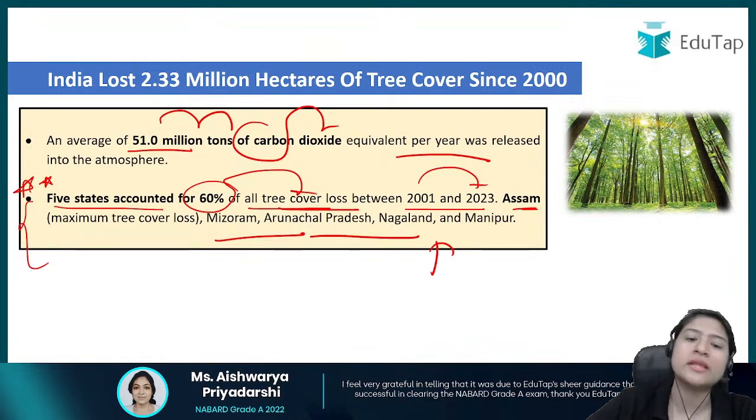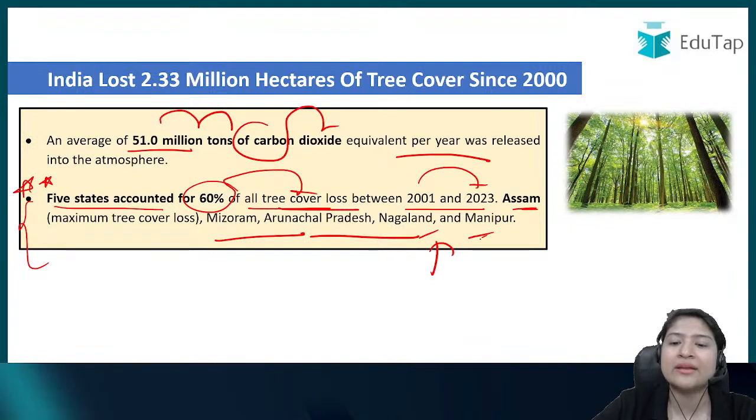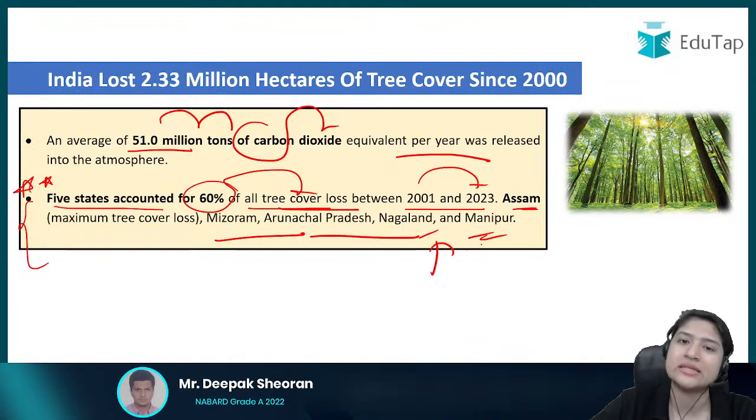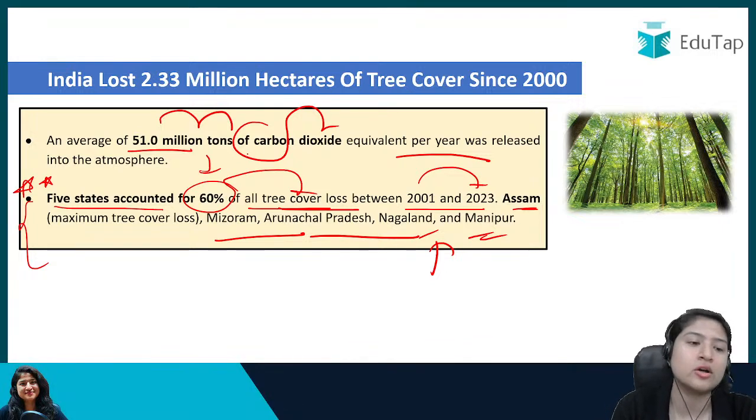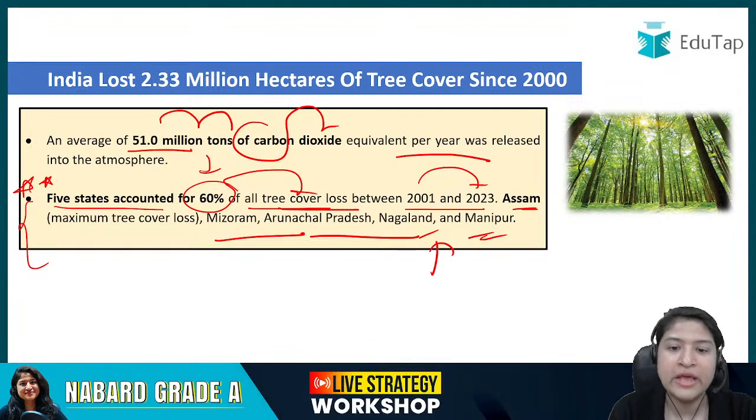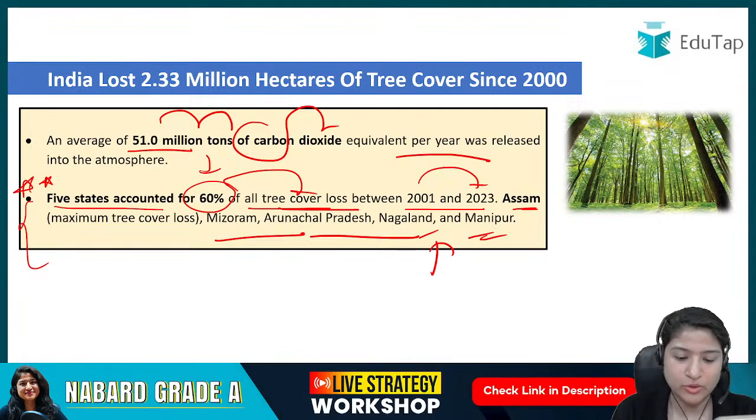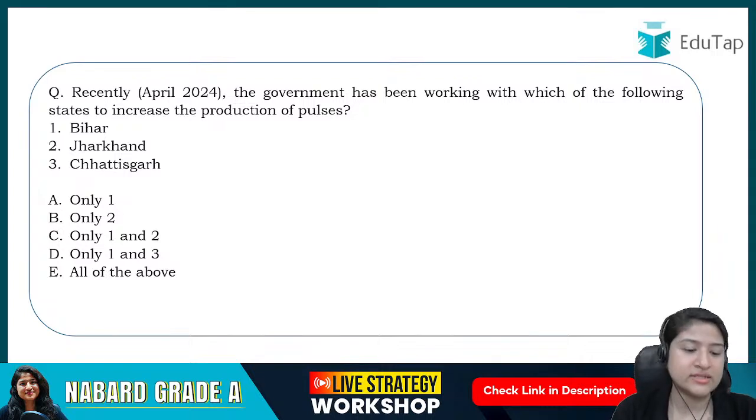So here if you look at Assam, it has borne the maximum loss. Apart from that, Mizoram, Arunachal Pradesh, Nagaland and Manipur, along with Assam, are the states which account for the 60% of the tree cover loss that India has observed between 2001 and 2023. Okay, and now let's come to the next question.